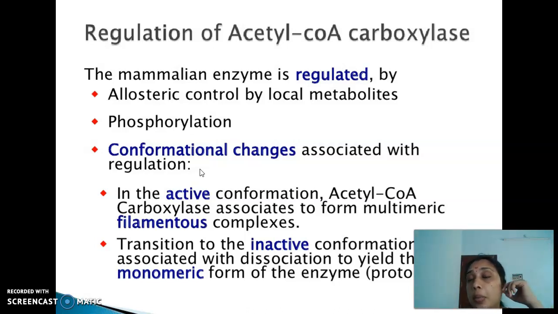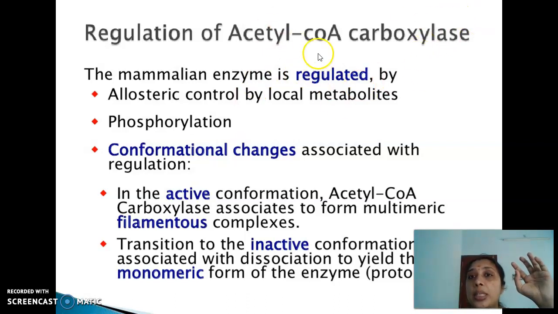Clear. So all of them come under short-term control, and the short-term regulation is under the mechanism of allosteric modifiers and also by means of hormonal regulation, that is, by means of covalent modification. Glucagon is a hormone which is responsible for always inhibiting acetyl-CoA carboxylase. It always keeps acetyl-CoA carboxylase in the inhibitory state, right? And again, the inhibition of acetyl-CoA carboxylase is carried out by phosphorylating the enzyme.